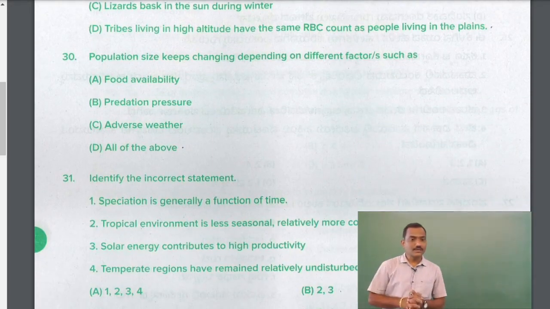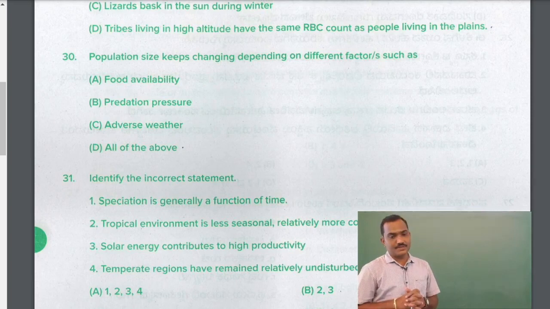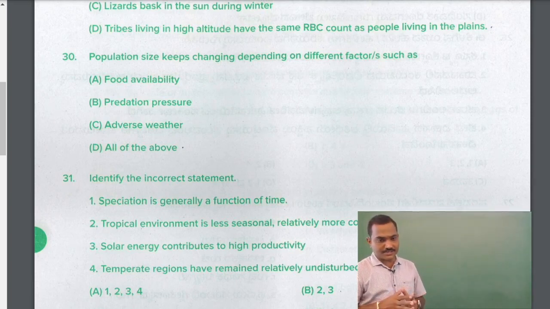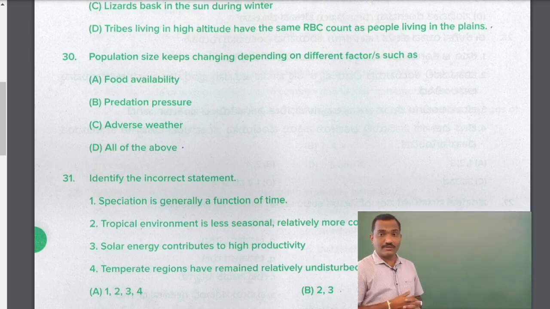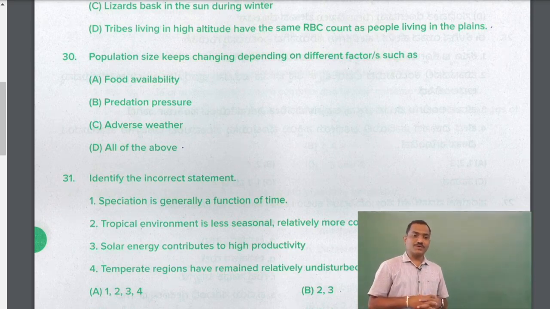Question number 30. Population size keeps changing depending on different factors. It may be increasing or decreasing. So what may be the reasons for this? It depends on food availability. Yes, of course. If the food availability is optimal, population density will be more. If food is not available, definitely density will be less.